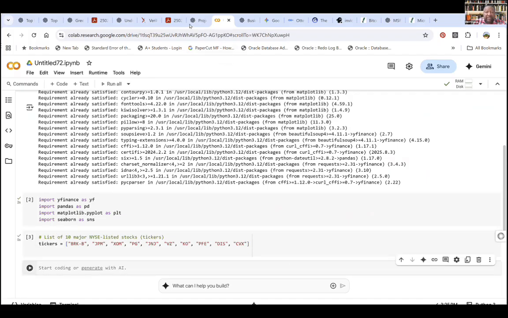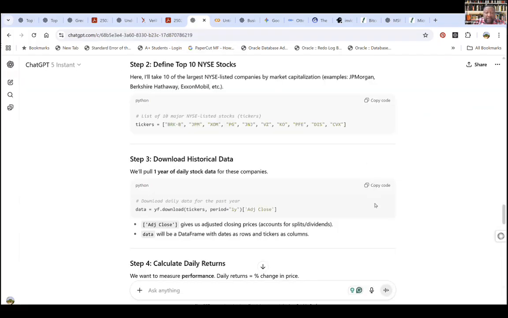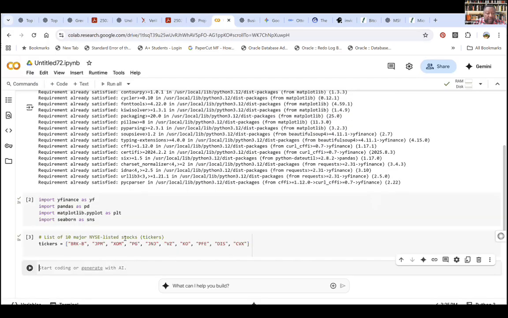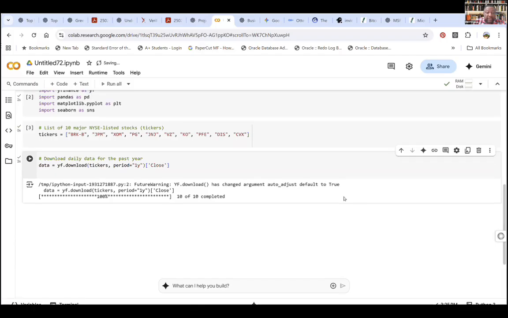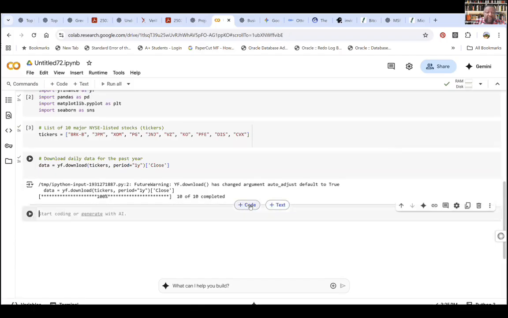We listed the tickers, then we download historical data. I usually do this analysis often, so I know that we no longer need an adjusted close. Let's see if we got any errors. Okay, the data has been pulled down.